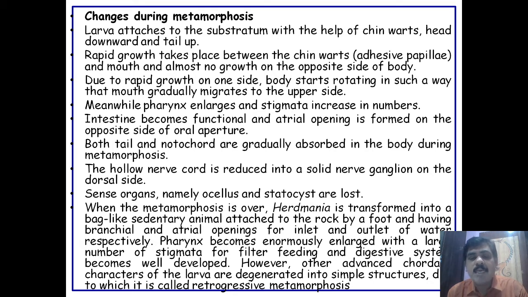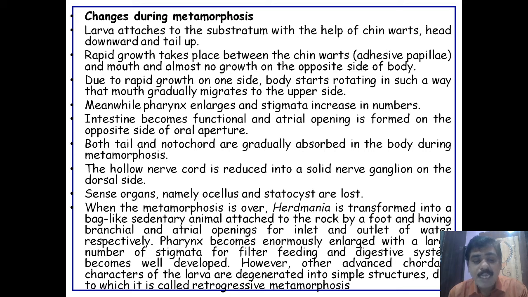The pharynx becomes enormously enlarged with a large number of gill slits or stigmata for filter feeding, and the digestive system becomes well developed and functional. However, the other advanced characters of the larva are degenerated into simple structures, and due to this such type of metamorphosis is called retrogressive metamorphosis.